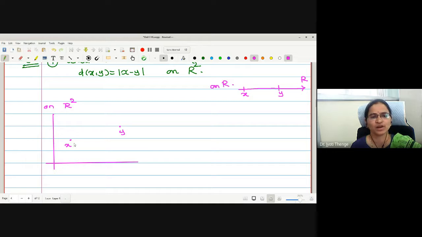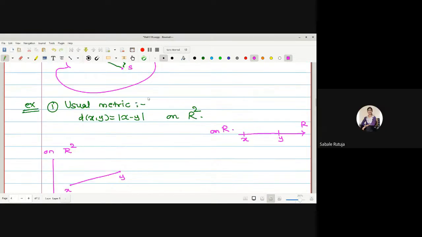How is it an open ball? Not x minus y on R2. It is a straight line joining the two points. Actually, this is given by the distance formula, no? Yes, ma'am. This is on R only.